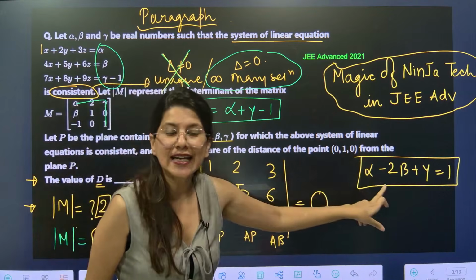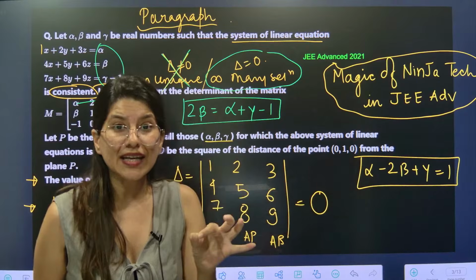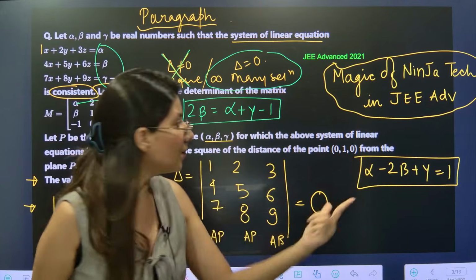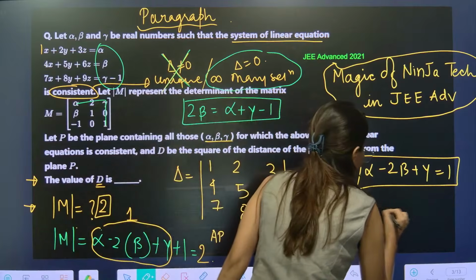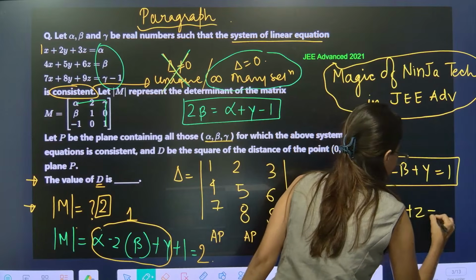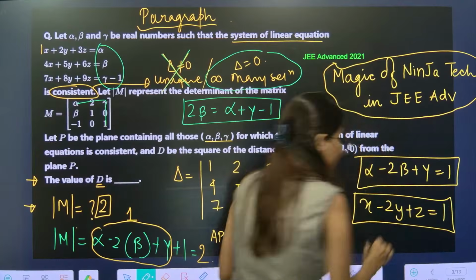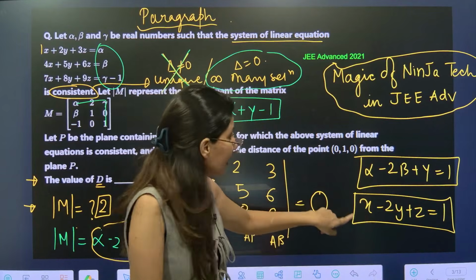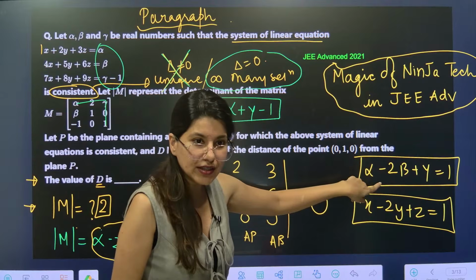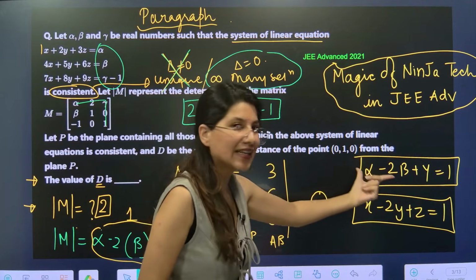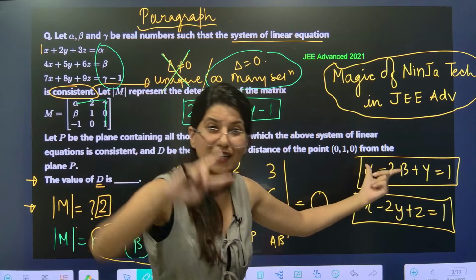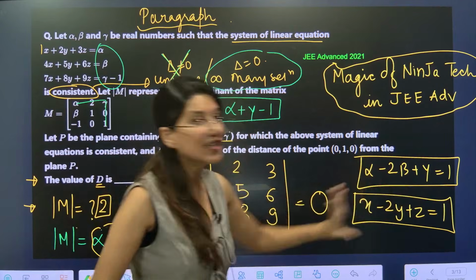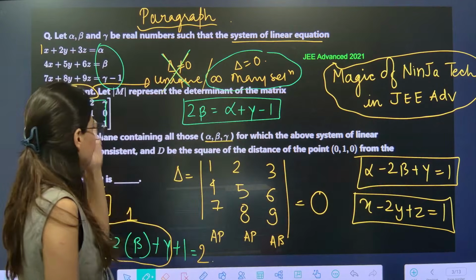This looks like an equation of a plane which is satisfied by alpha, beta, gamma. See, if this is your equation of plane, and the alpha, beta, gamma point is passing through this plane, correct? So you will put that point over here. The moment you put it, you will get this. So by using reverse engineering, I have received the equation of plane, correct?